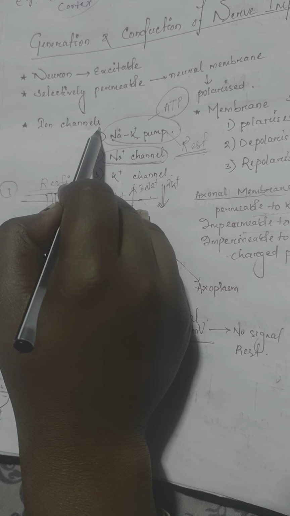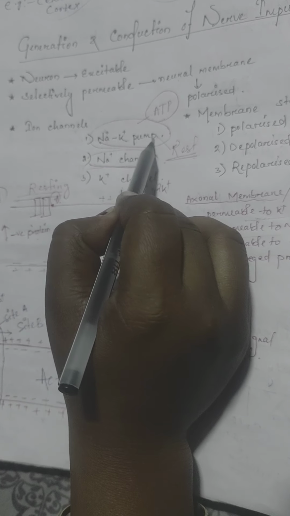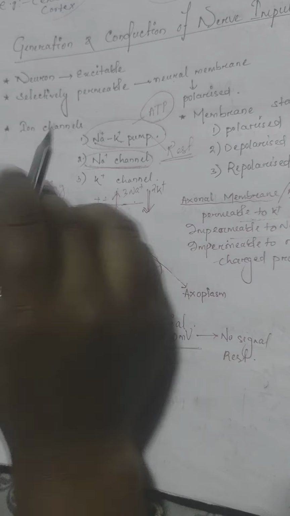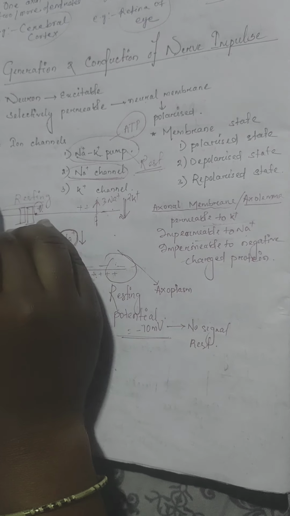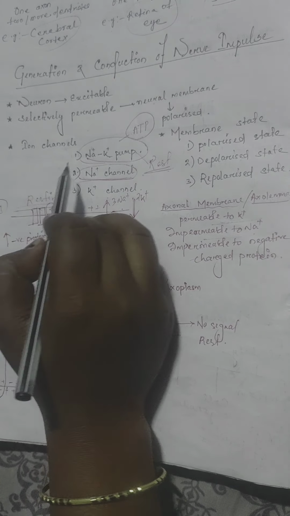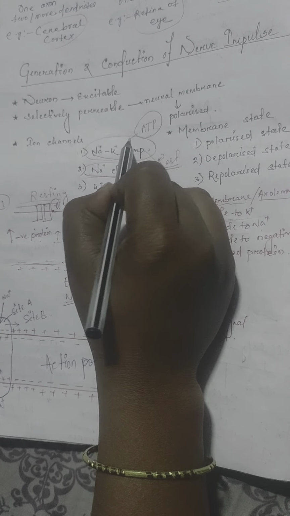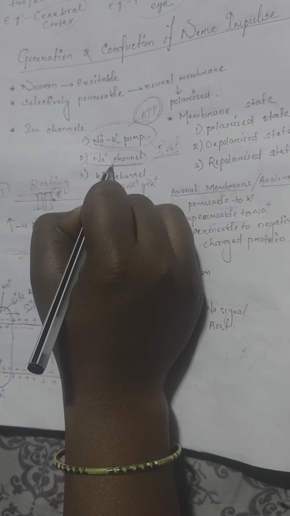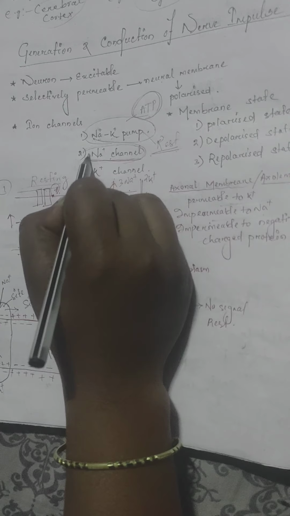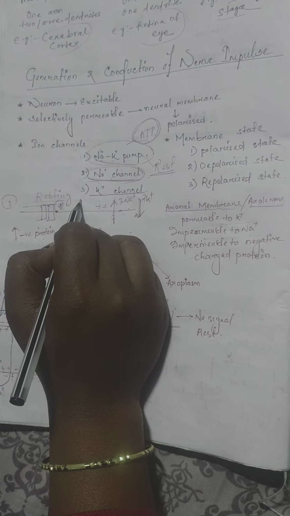First, we will go through ion channels. We will have three: the sodium potassium pump, the Na plus channel and the K plus channel. The sodium potassium pump is only active when the membrane is resting, that is, in a no signal condition, and it utilizes ATP. So it is also called sodium potassium ATPase. Next is the Na plus channel, which helps in the transport of Na plus, and the K plus channel, which helps in the transport of K plus.